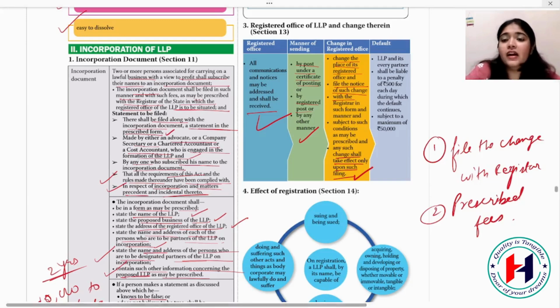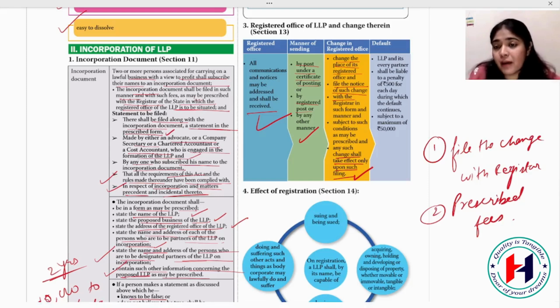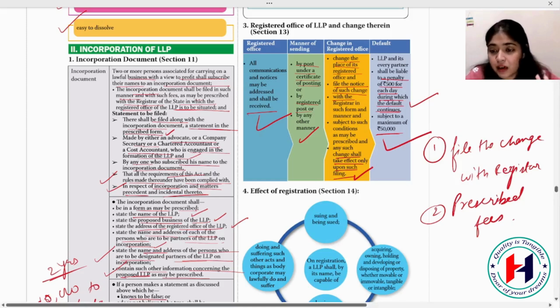And in default, the LLP and its every partner, if you change the registered office and do not inform the registrar, what is the penalty? A penalty of rupees 500 for each day during which the default continues, subject to a maximum of 50,000. So whenever a change is there in the LLP, you have to inform.